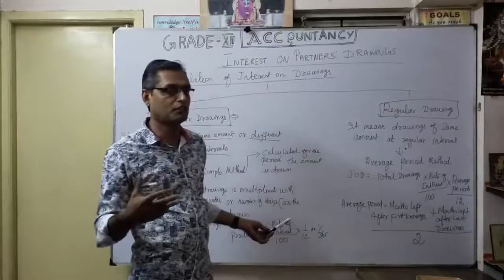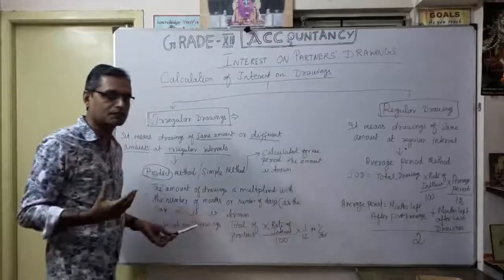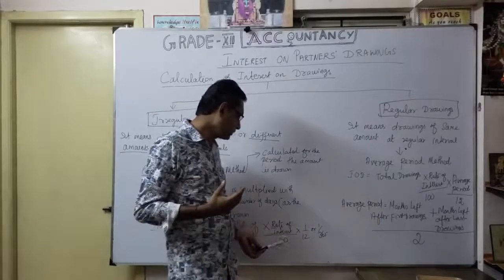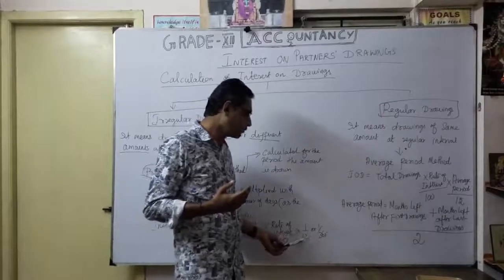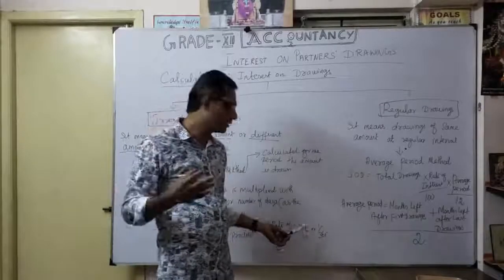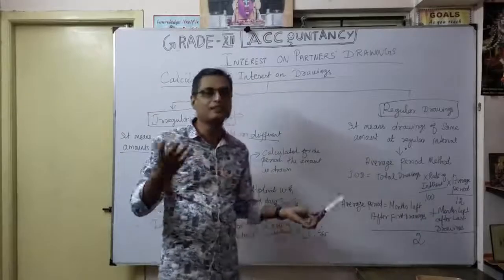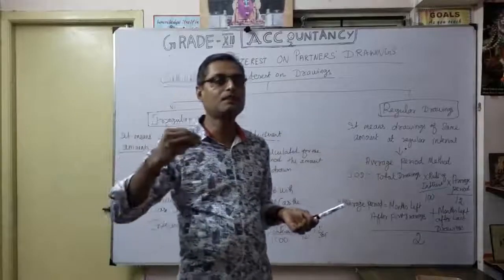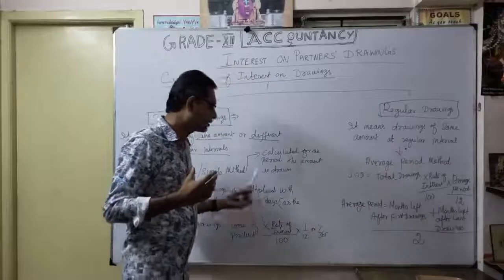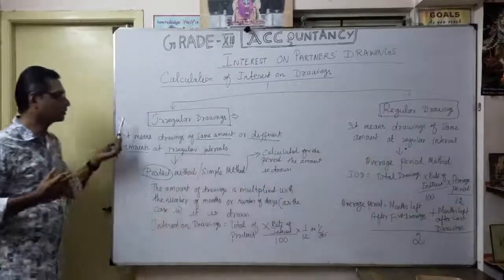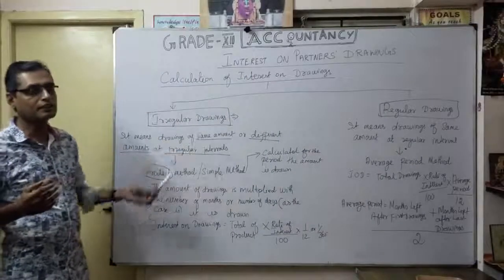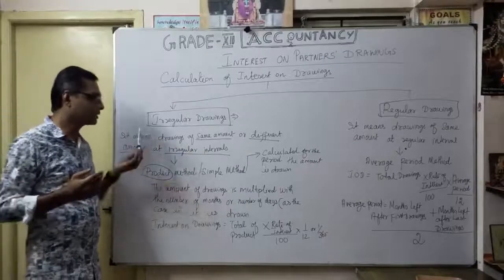Usually the rate for interest on drawings is mentioned in the partnership deed. So rate of interest divided by 100, into 1 by 12 for months, or 1 by 365 for days, whether we calculate monthly or day-wise. That's the product method formula. You understood now? For irregular drawings, we mostly follow the simple method or the product method.